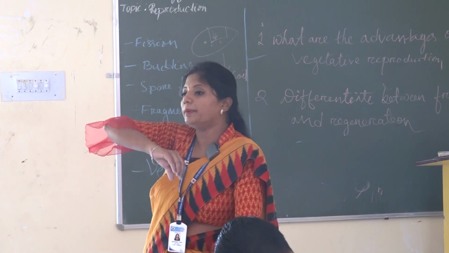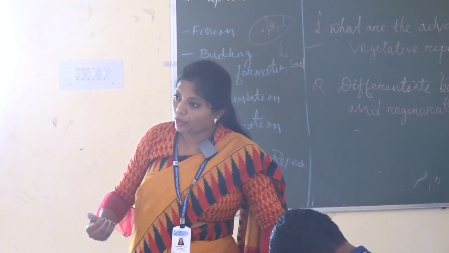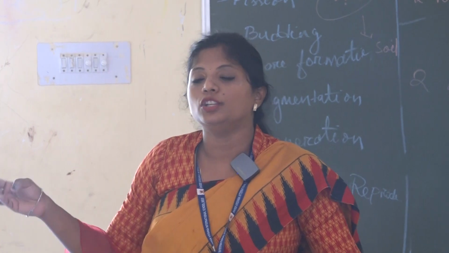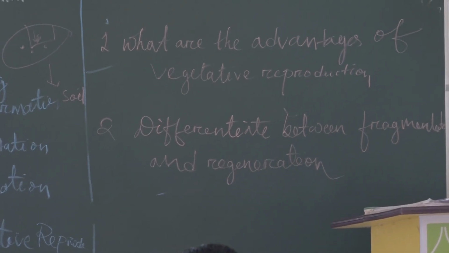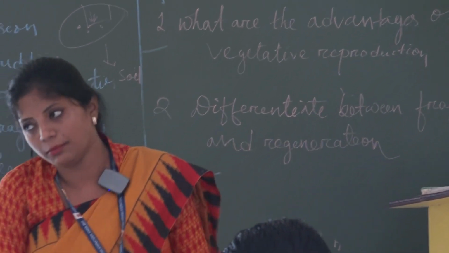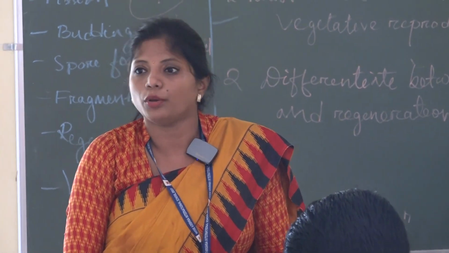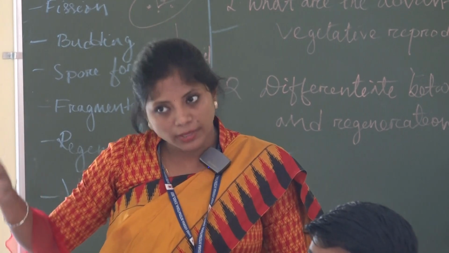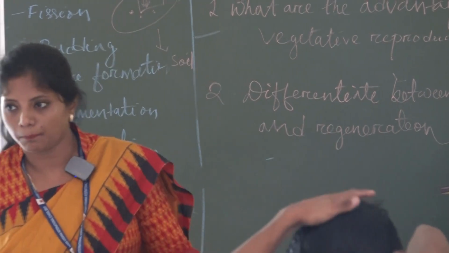Next, sometimes we take the stem forcefully, place it inside the soil, it will develop roots, and we cut it from that part and place it in another place. For examples, sugarcane, banana, rose, jasmine, all these are common plants for vegetative reproduction. The last one is phylum, the leaf part of vegetative reproduction. At the edges of the leaf, it will develop buds. The individual buds, when we place them on the soil, will develop as plants.